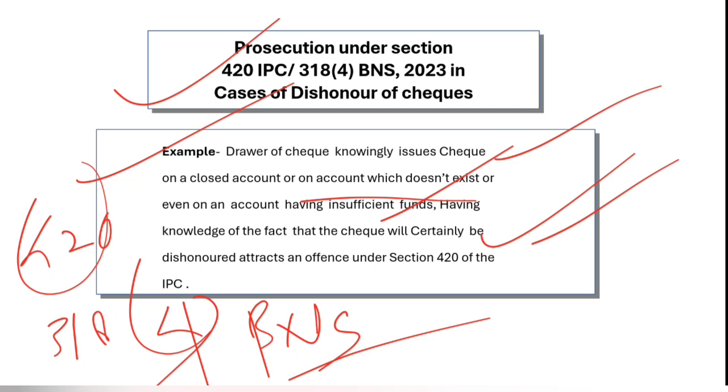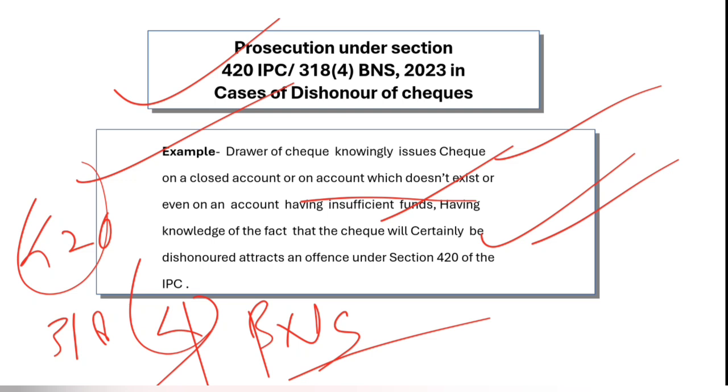Although definitely a case for dishonor of cheque under section 138 of NIA can also be instituted and prosecuted separately, it can also come under the category of the offence of cheating. So this must be made clear. Every dishonor of cheque cannot be cheating.